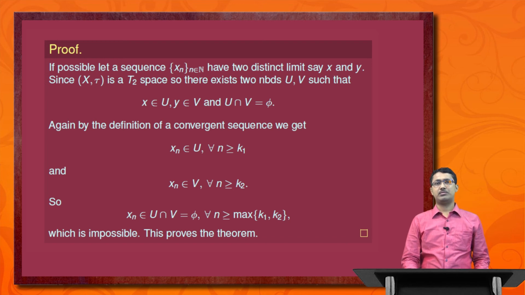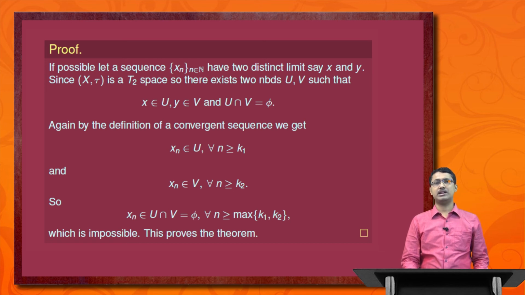Again, by the definition of convergent sequence, we get x_n belongs to U for all n greater than or equal to some positive integer k1, because U is a neighborhood of x and x_n converges to x. Similarly, x_n also converges to y and V is a neighborhood of y, so x_n belongs to V for all n greater than or equal to k2, where k2 is another integer.